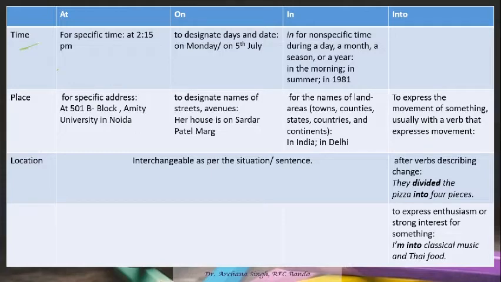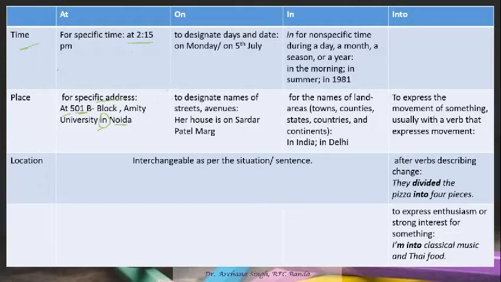at is used for a specific time. Specific time here means if we say at 2:15 p.m., at 2 o'clock, at noon, at 9, then we use at. And if we talk about a specific address, then we also use at, like at 501B block, Amity University. Here we have used in Noida because this is a particular address and the place is Noida. So when you refer to a specific and smaller area, we use at, and for a place which is larger than that particular area we use in.